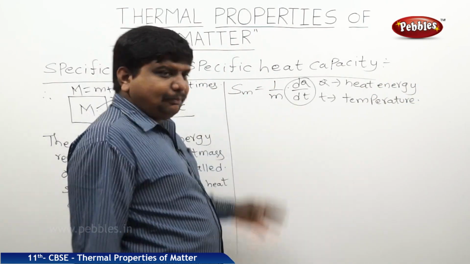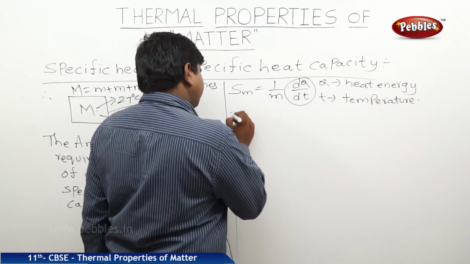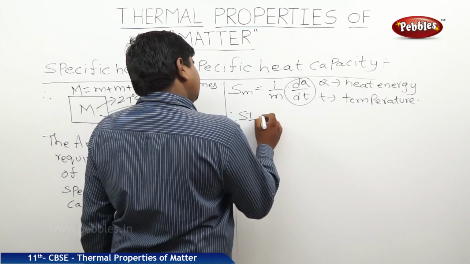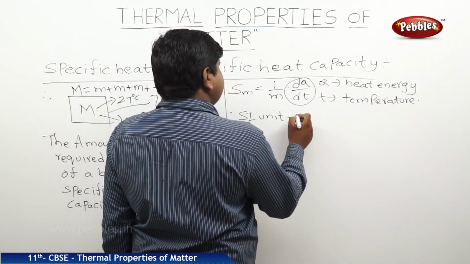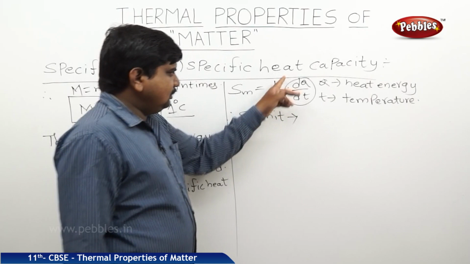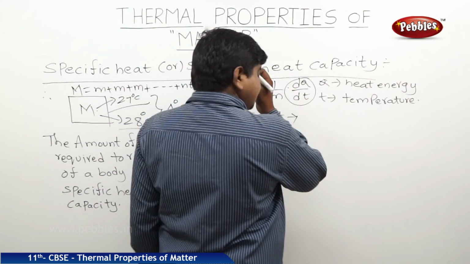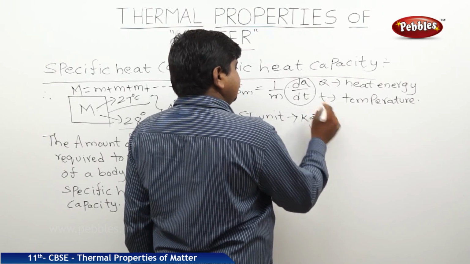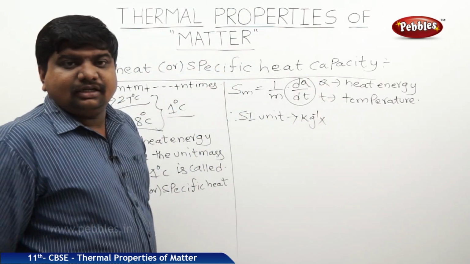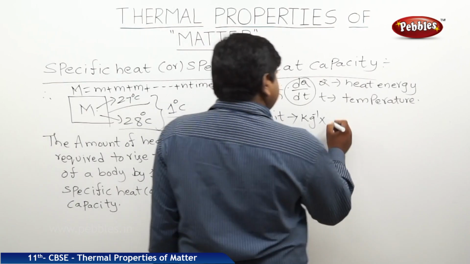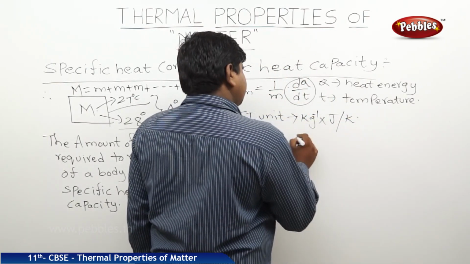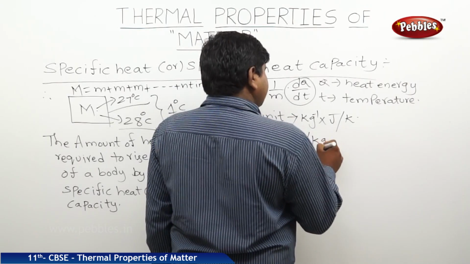It's better to write the capital T, so no problem. Therefore, what is the SI unit for this molar specific heat or specific heat capacity? 1/m is nothing but mass inverse, kg inverse, into the SI unit of energy, joule per Kelvin. So, joule per kg Kelvin.